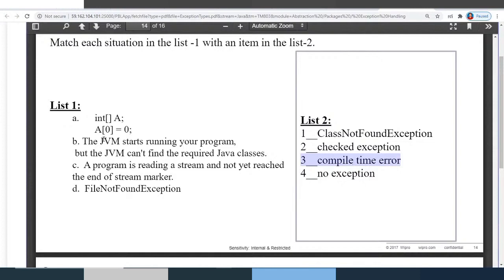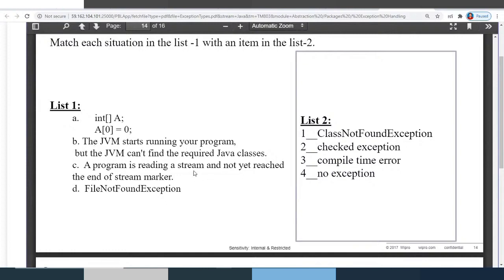And next, JVM starts running your program, but the JVM can't find the required Java classes. This is a straightaway answer, ClassNotFoundException. Here it's a straightaway answer for B bit. So ClassNotFoundException will occur there.